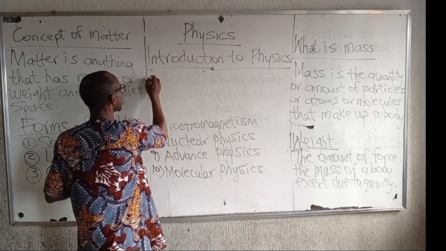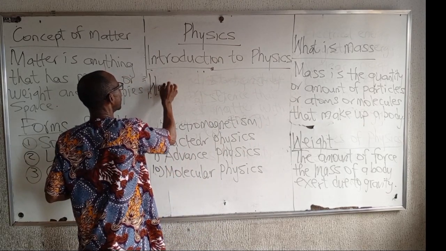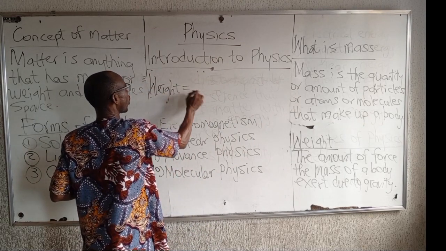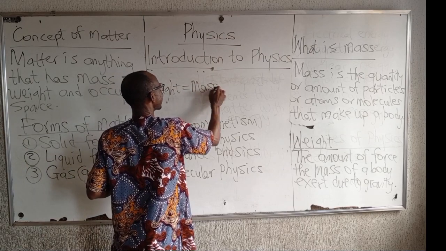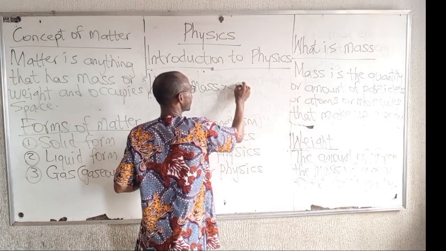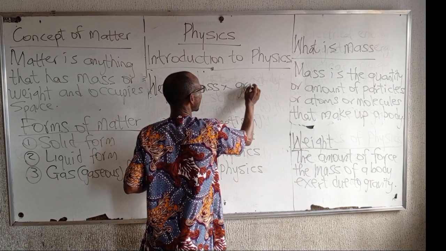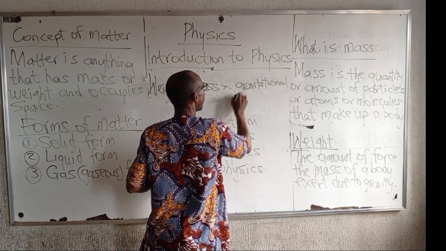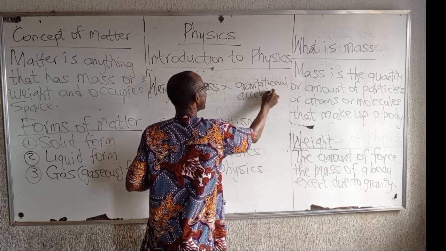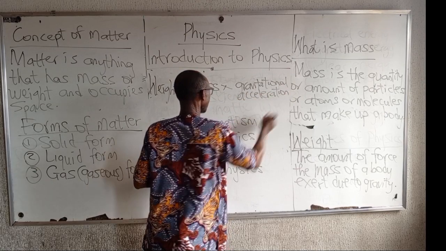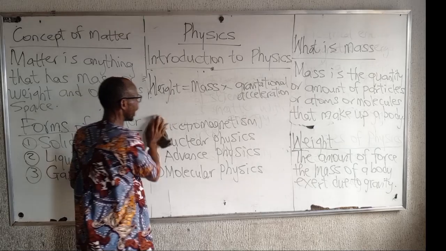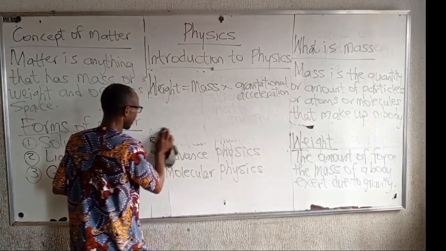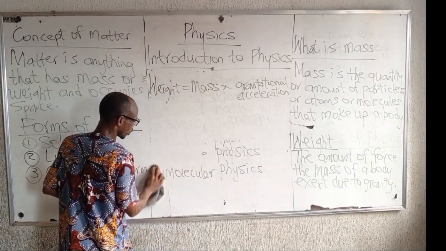Now let's look at that. Weight of a body, weight is equal to what? Mass times gravitational what? Acceleration. That is what, and gravitational acceleration is relatively what?